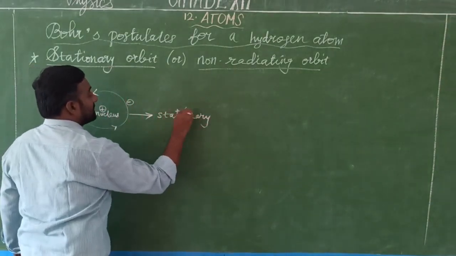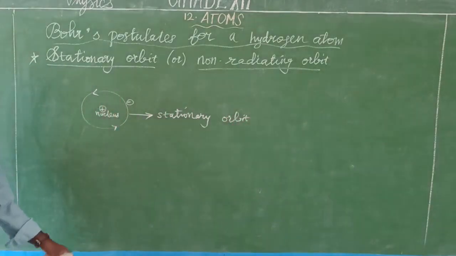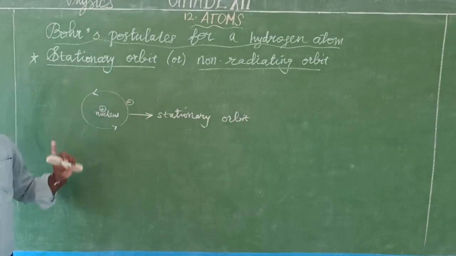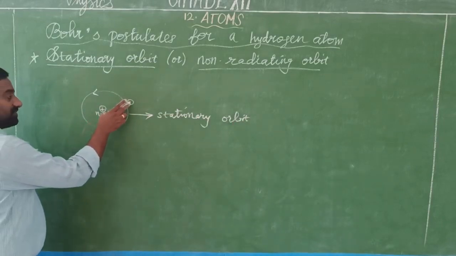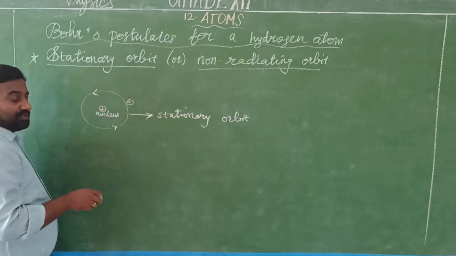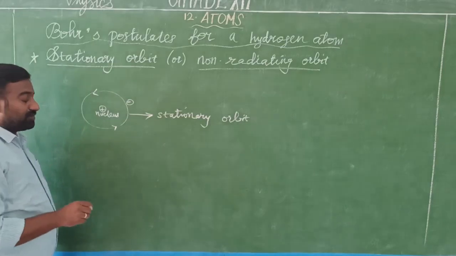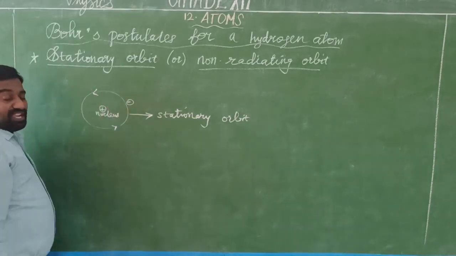I repeat once again. For a simple hydrogen atom that contains one proton and one electron, the electron always revolves around the nucleus in a fixed path. While the electron revolves in the fixed path, it does not emit any radiation.